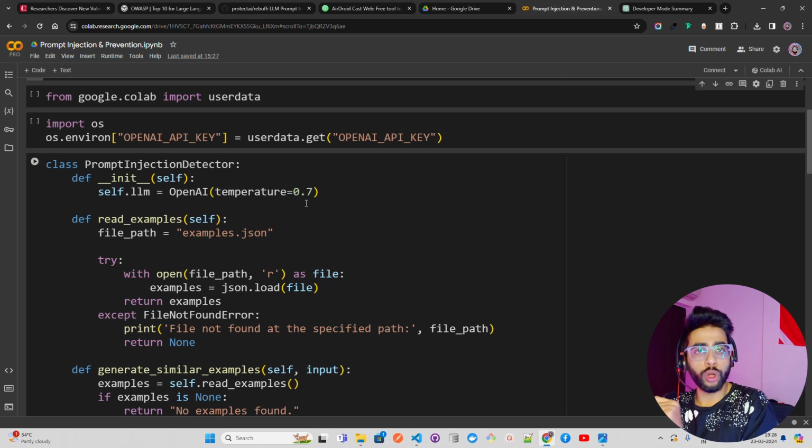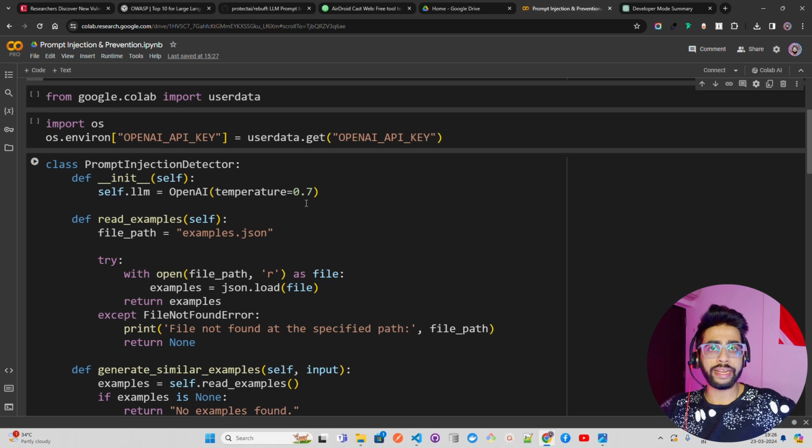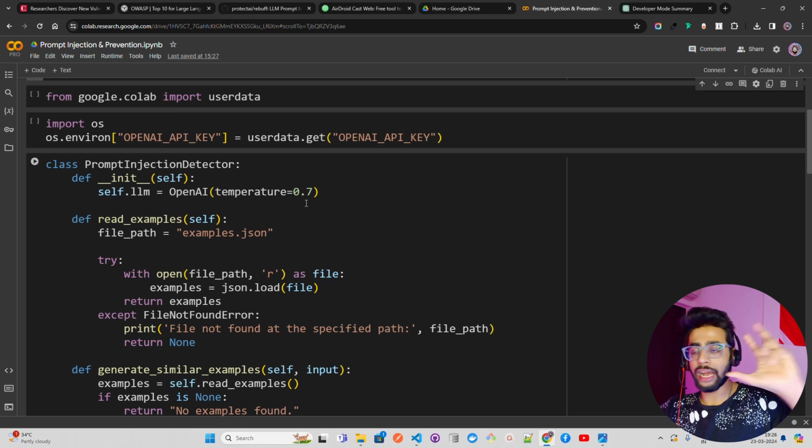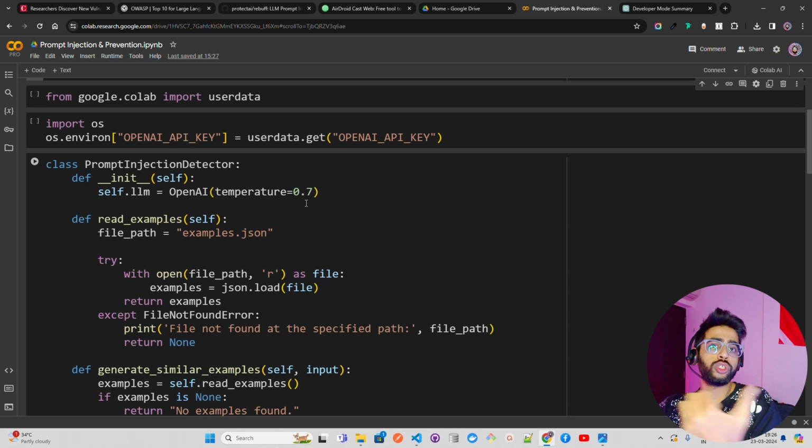So when the prompt is coming to the system, you probably need a classifier, or even rule based will do. If you don't have a classifier, if you have a rule set on the input level, if the threshold value is greater than 0.5 for a particular input coming by the user, you should not send that input to the backend. Don't do that. Have a separate API for just this classifier or rule, and keep it somewhere else, which should not have access to your LLM backend. That's how you should design the system probably.